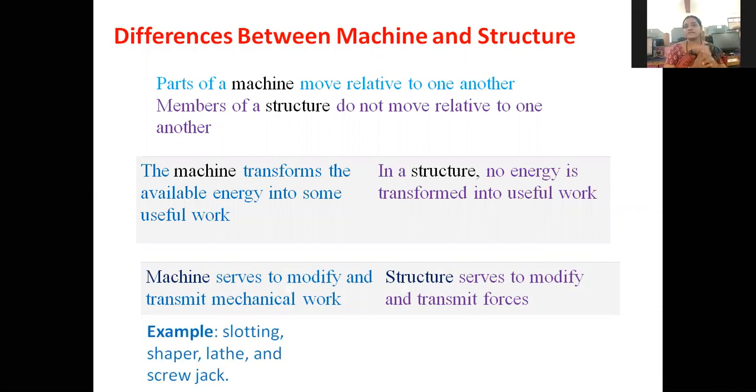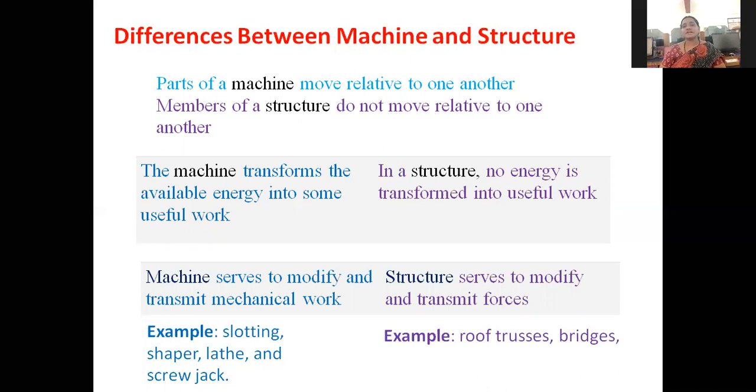Examples: lathe machine, shaper machine, so many examples in machines. Structural columns, bridges, roof structures are the examples. See the first point: what is the difference between machine and structure? The parts of a machine move relative to one another. I said that already: there is a relative motion, meaning movement, between two links. In structural members, there is no relative motion between structural members.